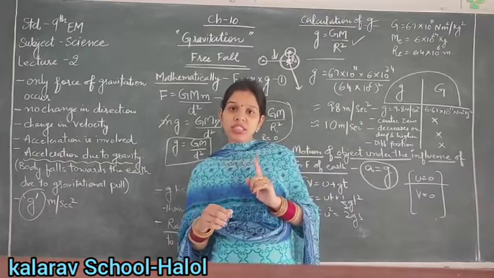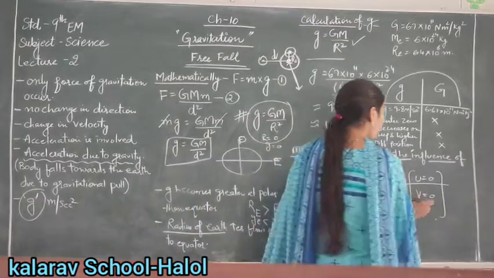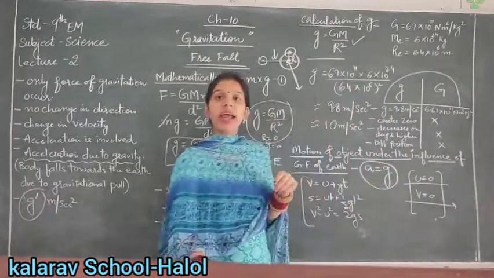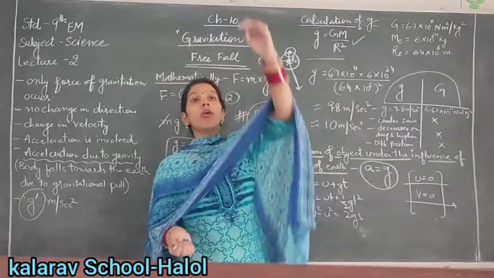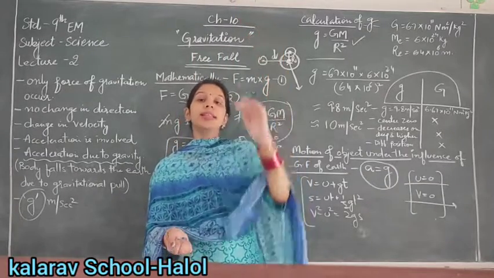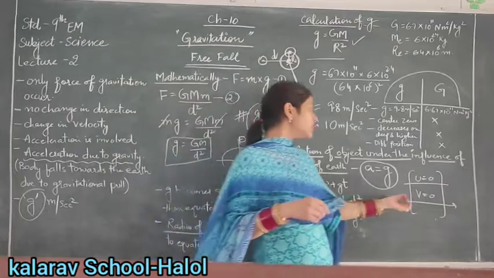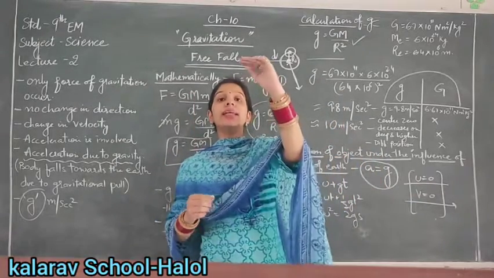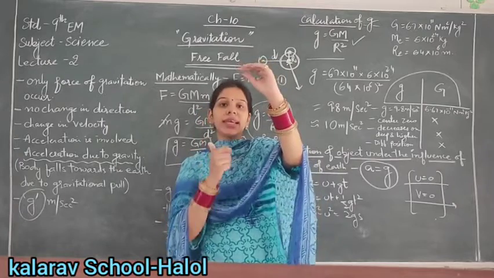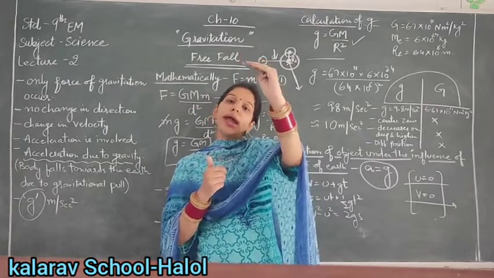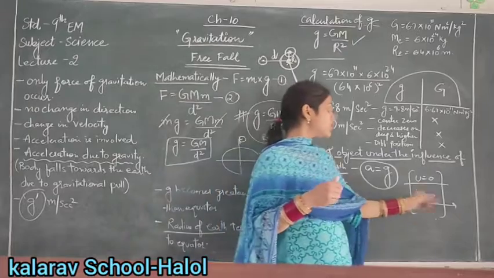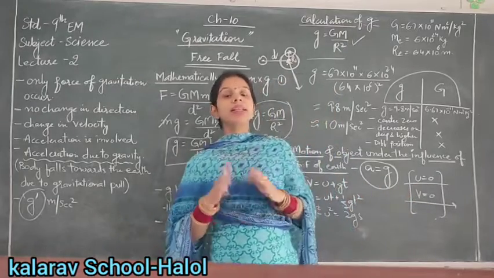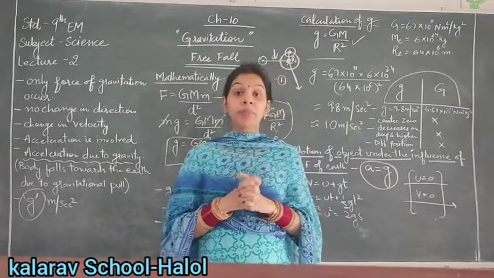The initial velocity is 0. If the object is thrown upward and reaches the highest point, then the final velocity is 0. Because when we throw a stone upward, it stays there at rest for a few seconds or milliseconds. So v is 0. So while doing numericals, keep these things in mind.